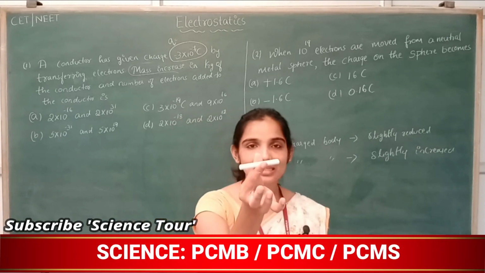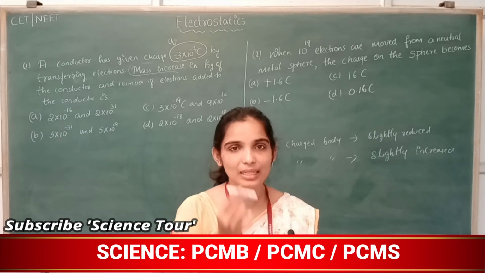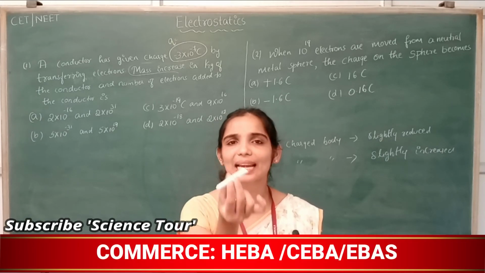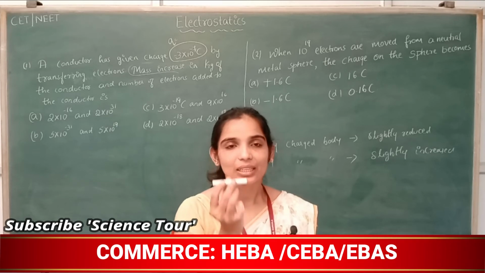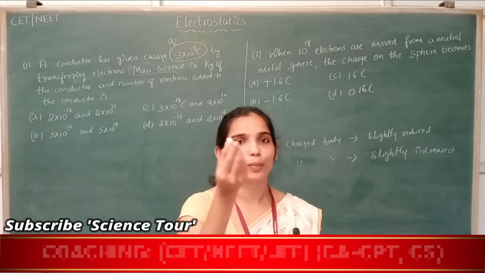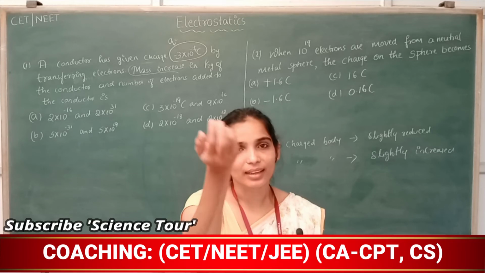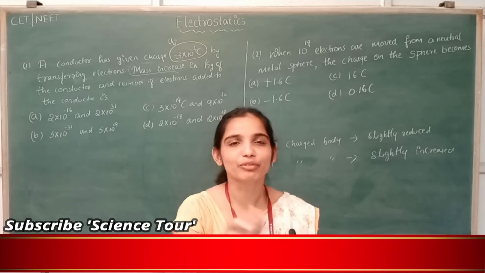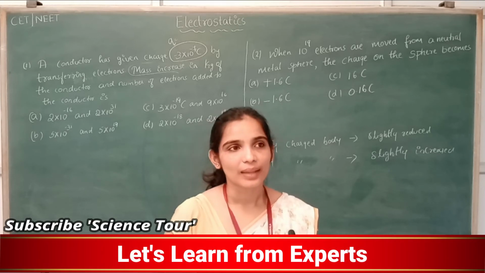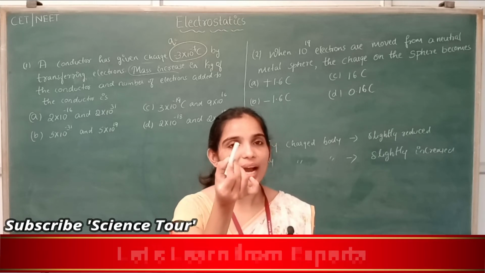Now this chalk piece is neutral. It's in an equilibrium state, electrically neutral. Let's say the mass of this chalk piece is some 50 gram. Now, I charge this chalk piece.